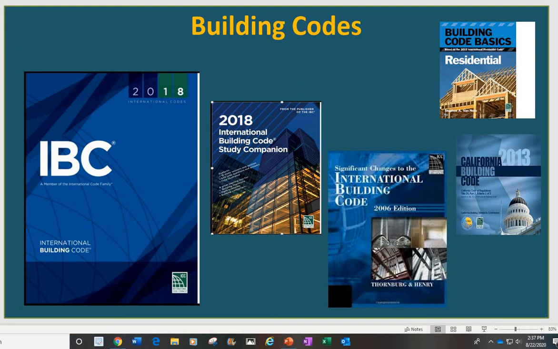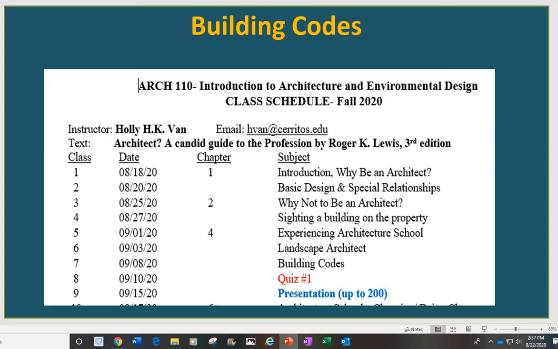Okay, I also want to give a friendly reminder. If you look at the schedule on top for fall 2020, you can see we have chapter 1, basic design, special relationship; chapter 2, why not to be an architect; the chapter I prepared for you, siting a building on the property; chapter 4 in the book, experience architecture school; and chapter 5, landscape architects and building codes.